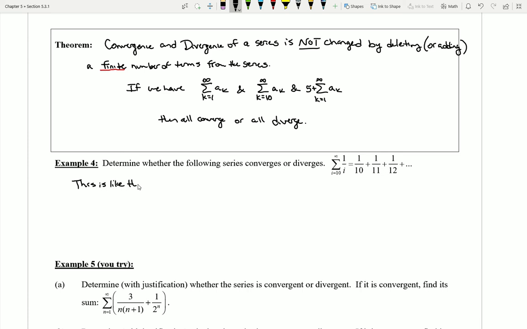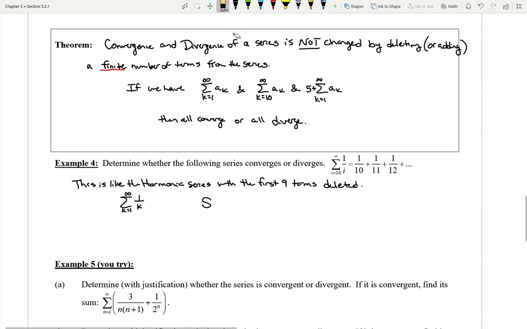Here's what I see. This is like the harmonic series with the first 9 terms deleted. Remember that the harmonic series had that shape of 1 over k, k starts at 1 and goes to forever. So here, I've just made a variable switch, that doesn't matter, and instead of starting at 1, I've started at 10, so I've lopped off the first 9 terms. But since the harmonic series diverges, then this series must diverge.